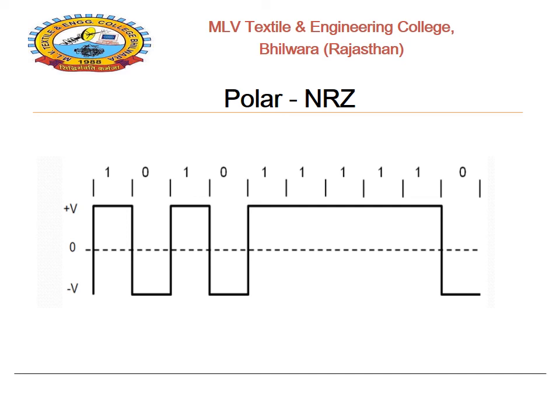So in the case of polar RZ or NRZ formation, as compared to unipolar RZ or NRZ formation, the pulse is not decided by the ground level. Here the pulse is decided by the polarity, plus V or minus V.